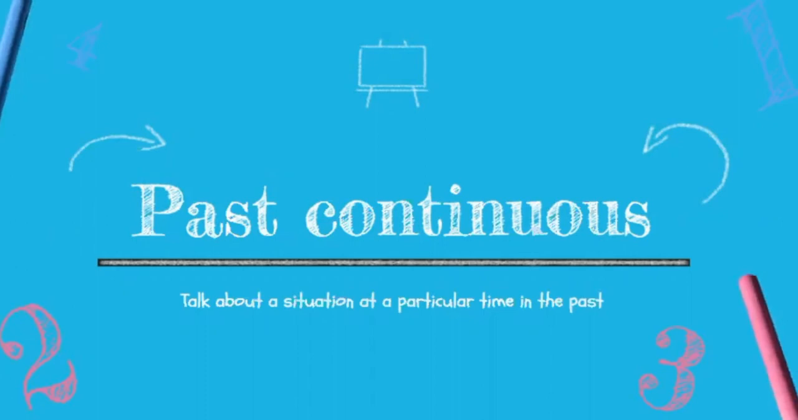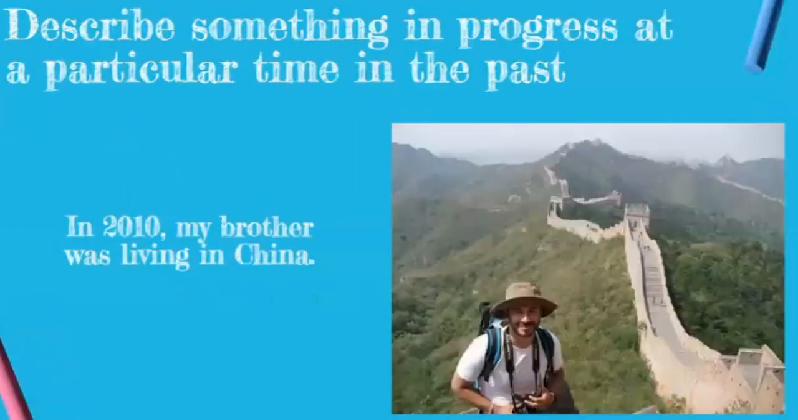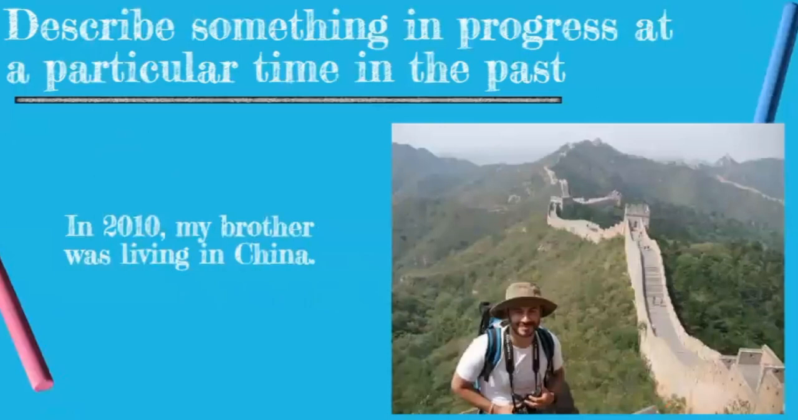So we use past continuous to talk about a situation at a particular time in the past. So it's basically like present continuous, but now in the past. As we said, we use past continuous to describe something that was in progress at a particular time in the past. For instance, we have: in 2010, my brother was living in China.